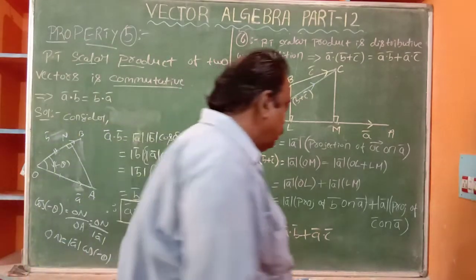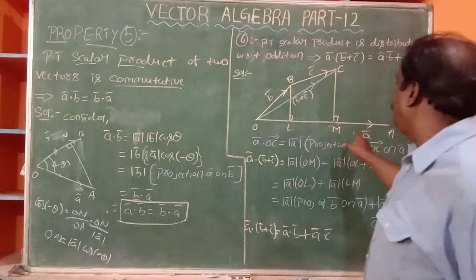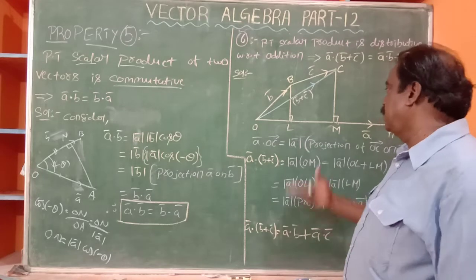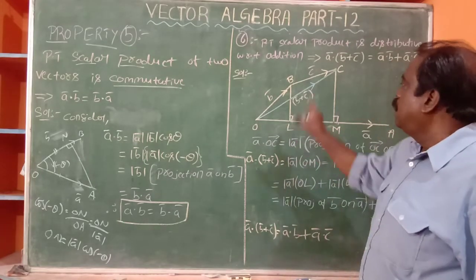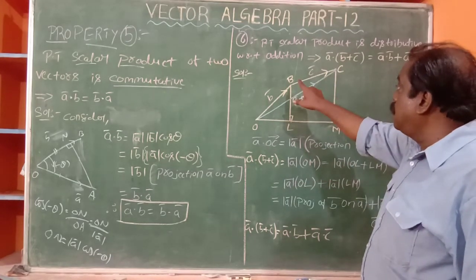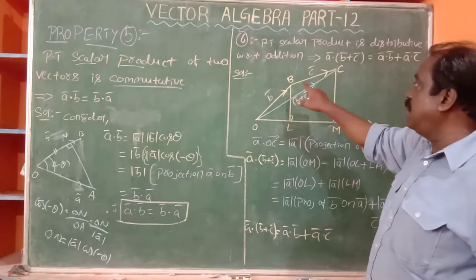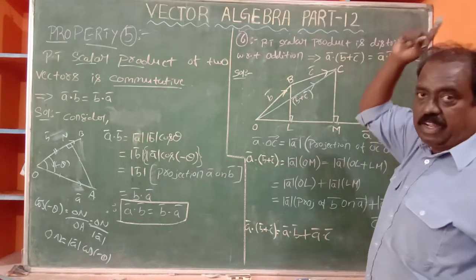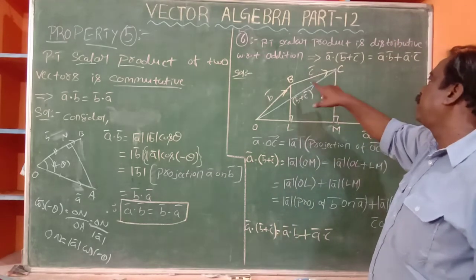You see, here A bar is a fresh vector, A bar. B bar is equal to OB bar. Not OC bar, BC bar is C bar. Already I told you in the previous videos.